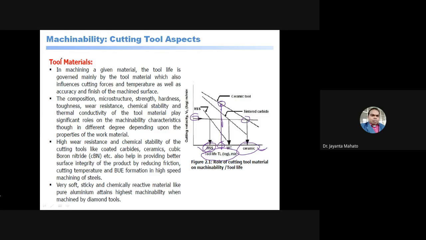So these properties of the tool material also affect the machinability of the material.